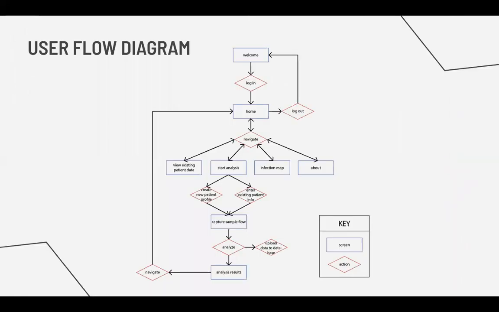Here we have the user flow diagram for the app, where you can see that after logging in, you're taken to the home screen, which is shown on the previous slide, where you then have options to navigate to the about page, the infection heat map, to view patient data, or to start an analysis. And when starting analysis, you're prompted to either create a new patient profile or enter an existing one. Then the app is ready to start, where it will capture the sample flow, run the image analysis algorithm, and output the results to the user and into the database.